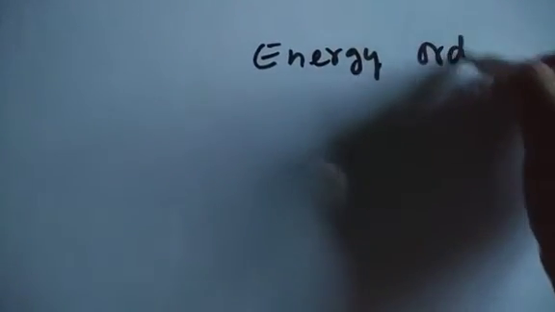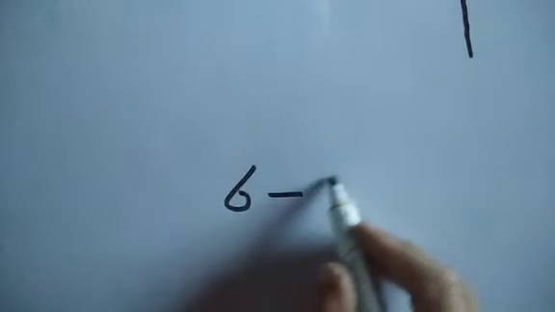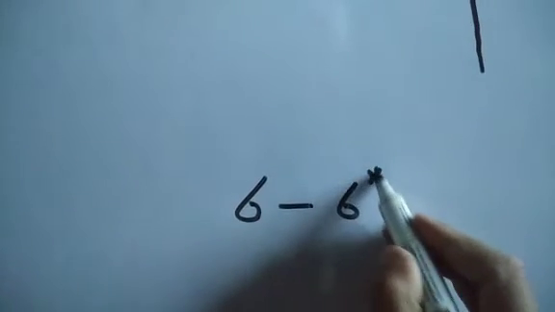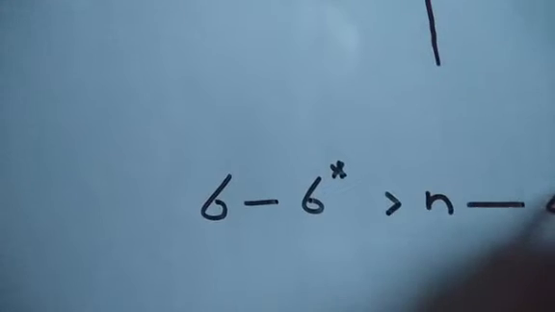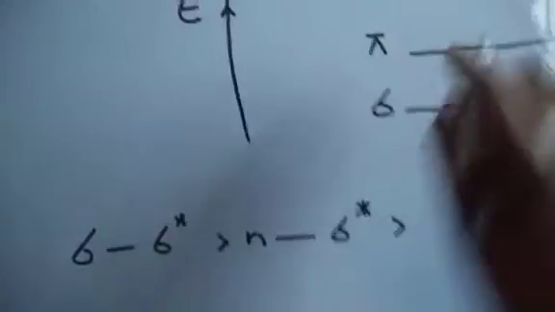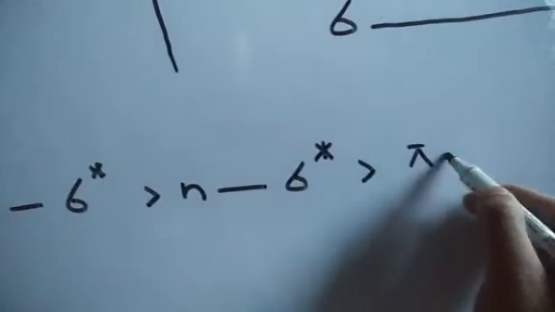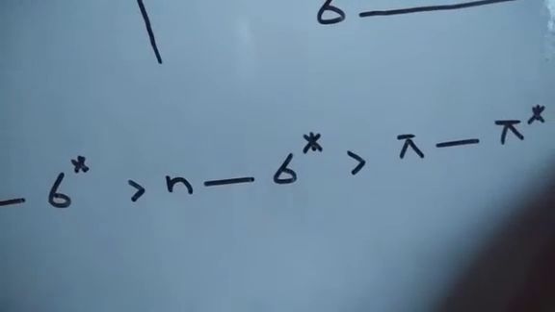So the energy order, we will show it like this: sigma to sigma star we will show here. Sigma to sigma star will require greater energy for excitation, followed by n to sigma star, followed by pi to pi star. This question is very important in entrance and in any examination. And obviously followed by n to pi star.